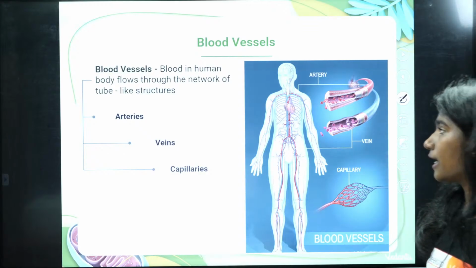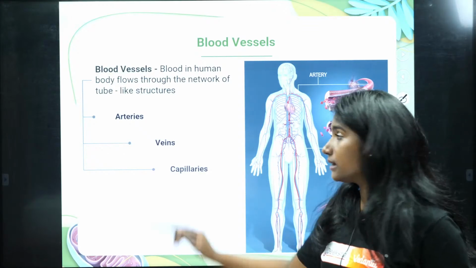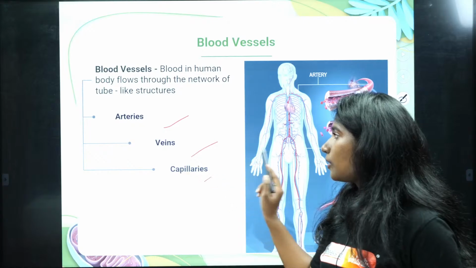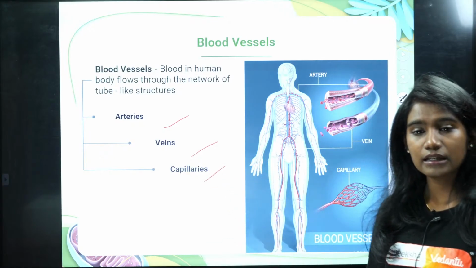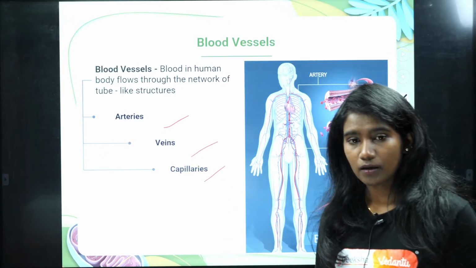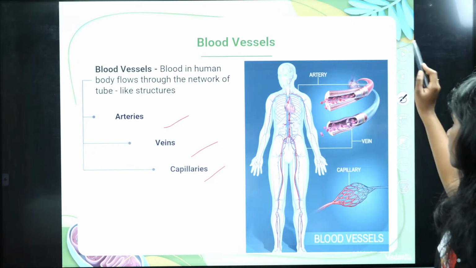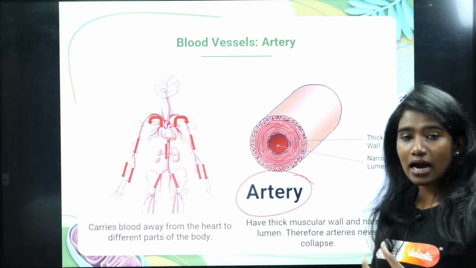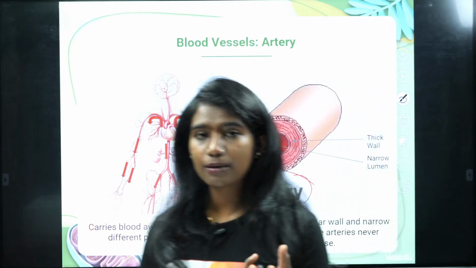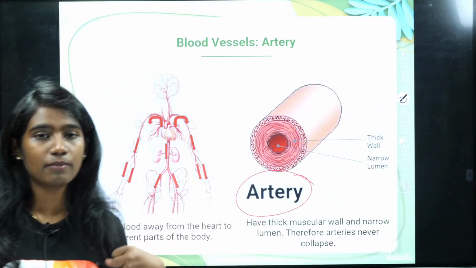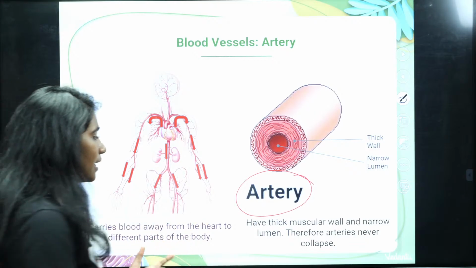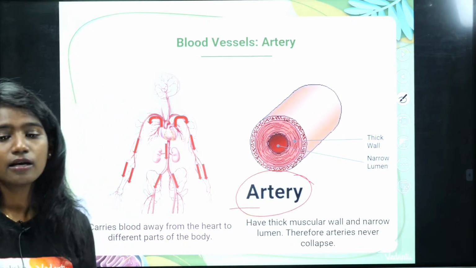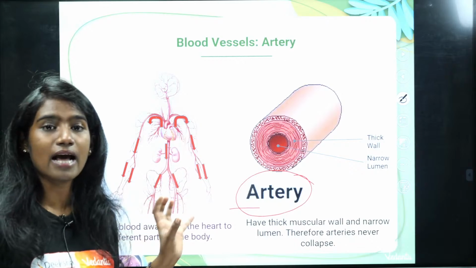Like I have told you, we have three important blood vessels in our body: the arteries, veins and capillaries. Okay, fine. What is the artery doing? The artery carries oxygenated blood away from the heart to different parts of the body. Remember, artery starts with the letter A, so it is always carrying blood away from the heart.